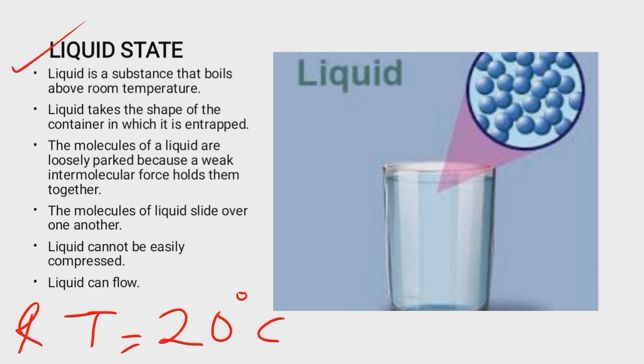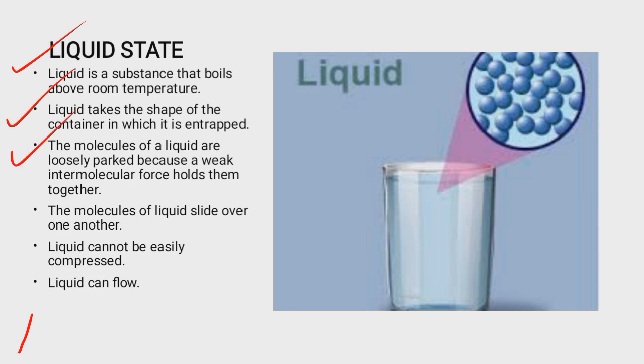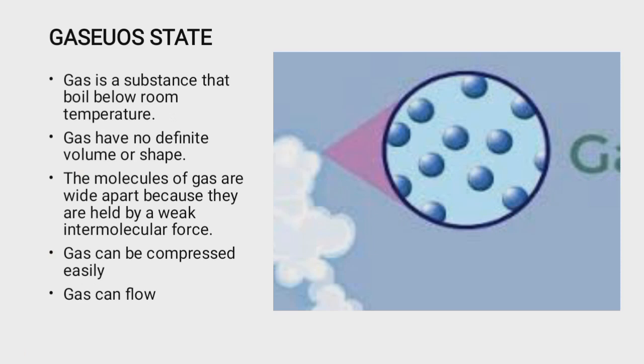Then what are the properties of liquid? Liquids have a definite volume, but take the shape of the container in which they are entrapped. Then also, the molecules of liquid are loosely packed because they are held together by weak intermolecular force. The molecules of liquid slide over one another, then liquid cannot be easily compressed and liquid can flow. Now on to the next slide, which is gas.